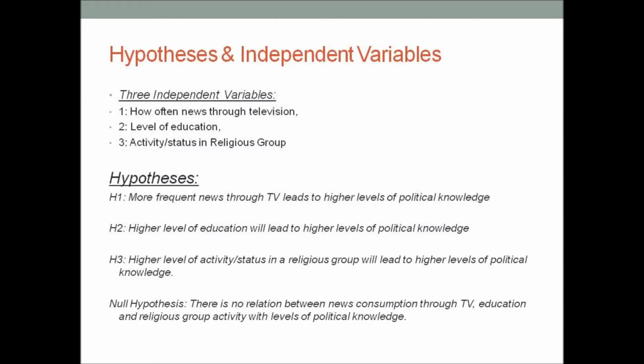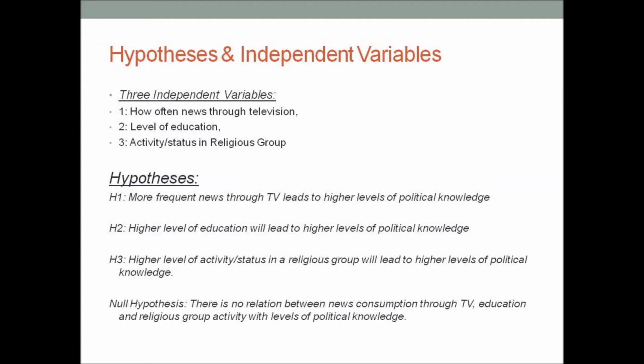I have selected 3 independent variables that will lead to my 3 hypotheses. My 3 independent variables measure frequency of news through television, respondents' level of education, and activity and status within a religious group. My first hypothesis is that the more often news is viewed in the form of television, this will lead to higher levels of political knowledge.